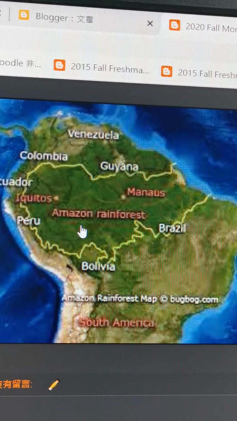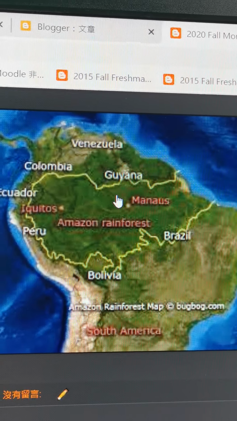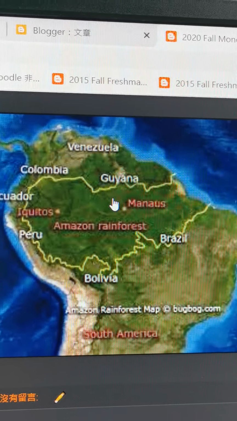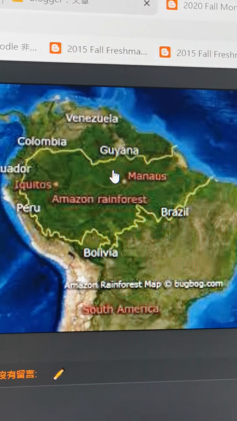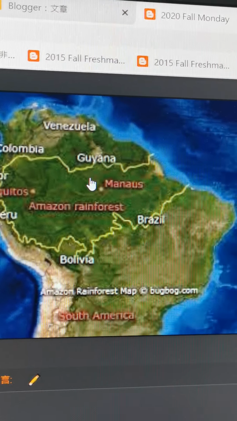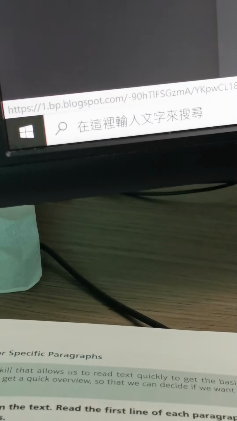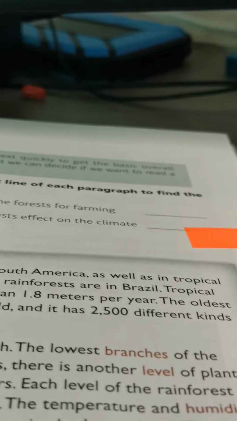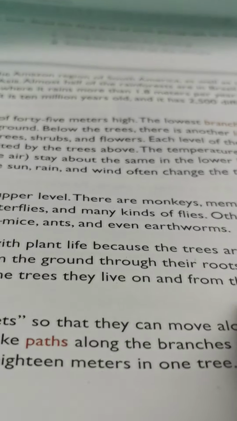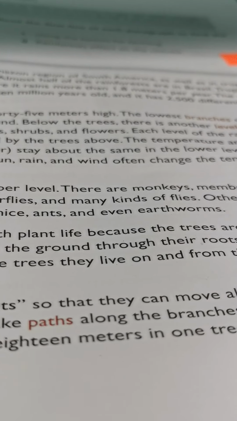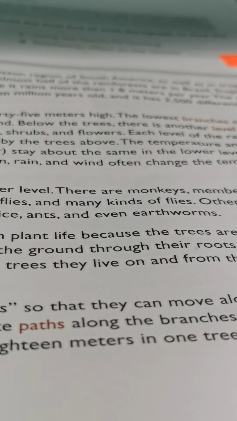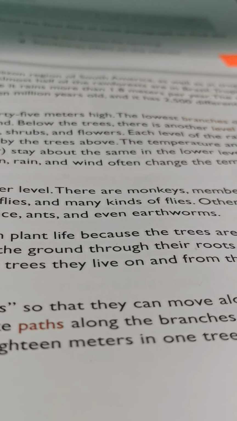It's called the Amazon rainforest，就是所谓的亚马逊雨林哦。OK，好，那现在我们来看一下课本，也就是121页。好了，我就先把它挂起来哦，要不然那个镜头一直在震动。Right, now tropical rainforests are found in the Amazon region of South America, as well